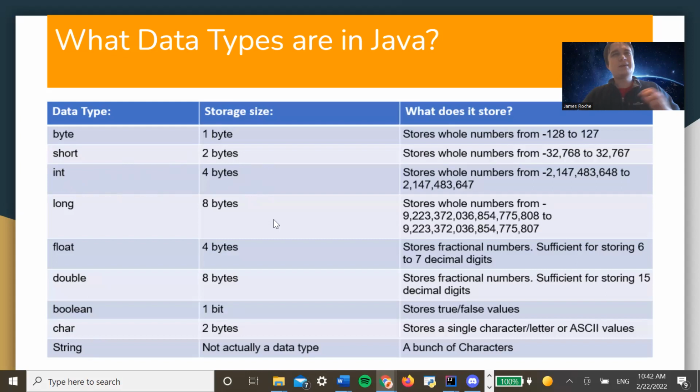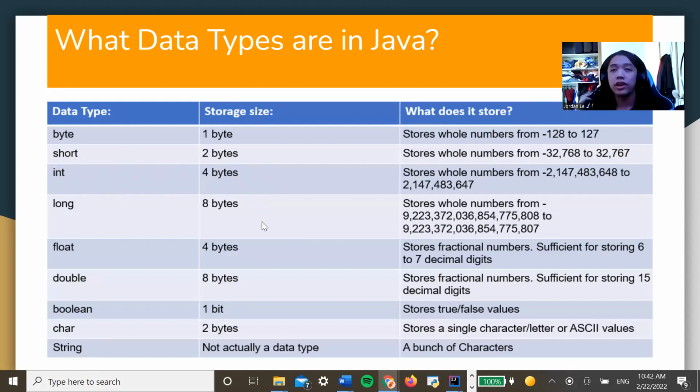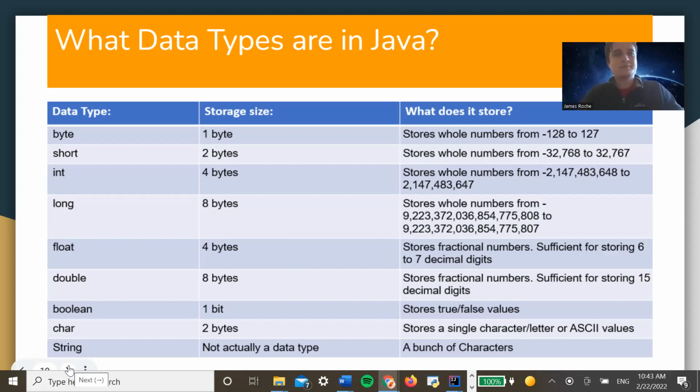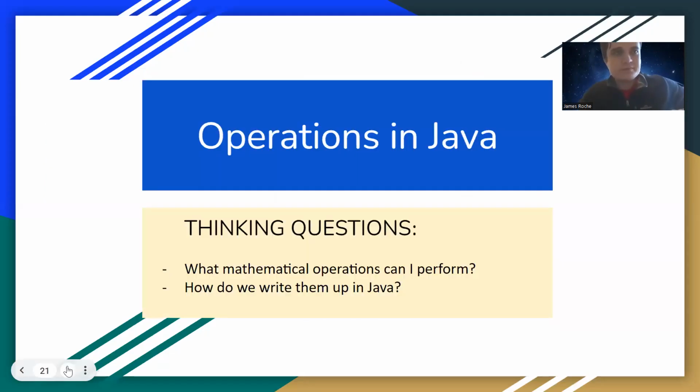But for numbers that are larger than 32 grand, you probably need to use an integer. Realistically, you won't actually need to worry about storage. That's why I'm saying use integer for all your coding in 1051, because your computer can run it. You have enough space, honestly. Essentially, yeah. But it's good to know about the storage size, especially later on.